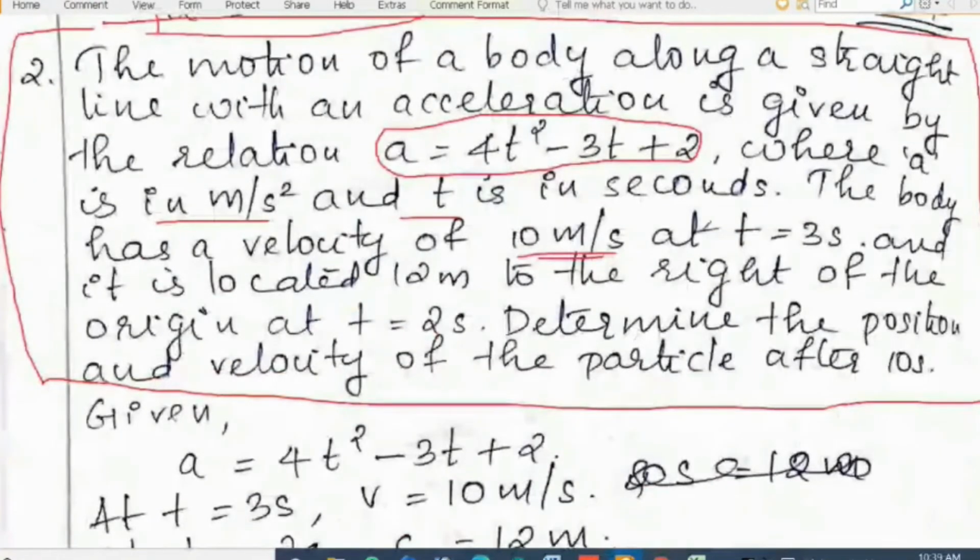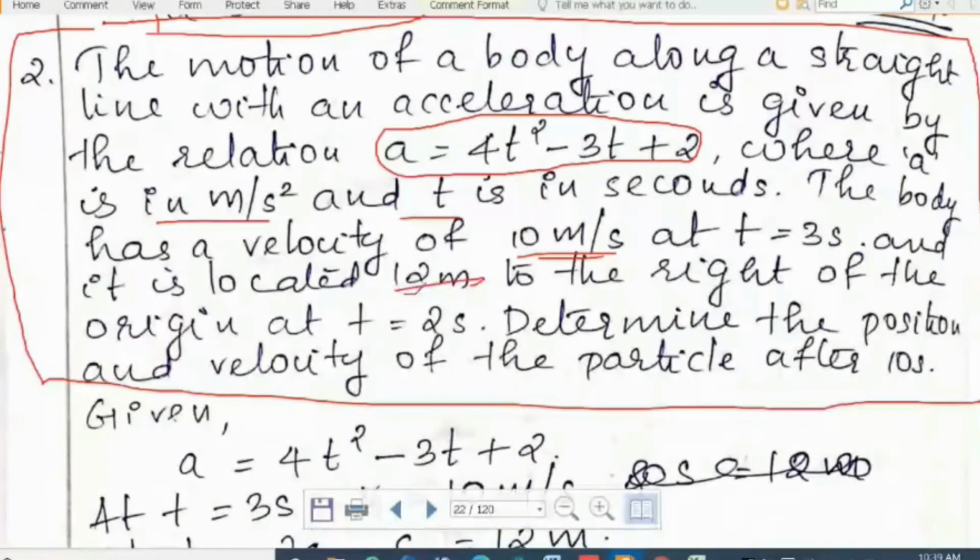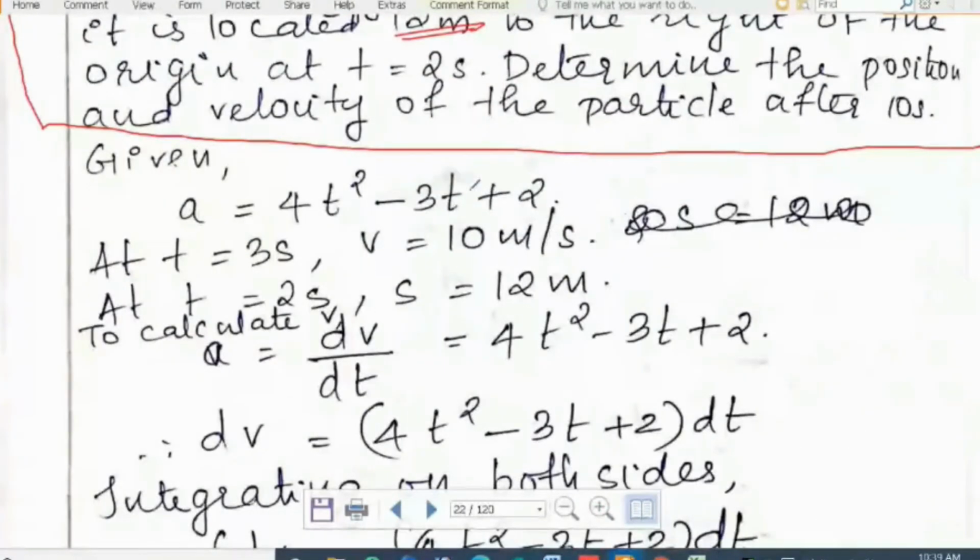Clear? The body has a velocity of 10 meter per second at 3 seconds, and it is located 12 meter to the right of the origin at t is equal to 2 seconds. The body was displaced through a distance of 12 meters, or we can say the position of the body when t is equal to 2 seconds was 12 meters. Determine the position and velocity of the particle after 10 seconds. Okay, so I'll show you how to solve this question.